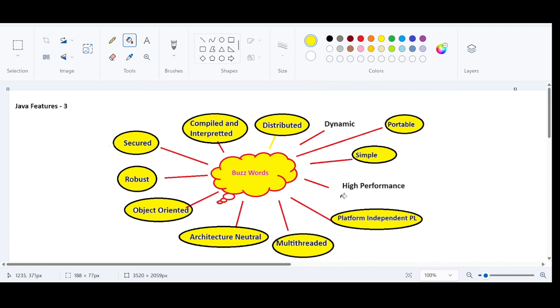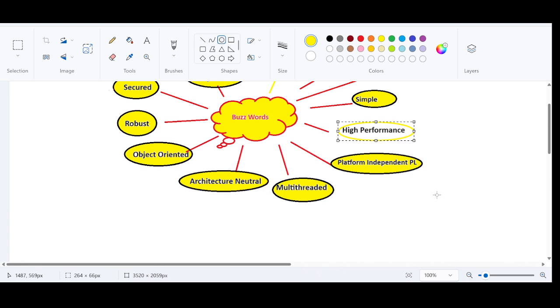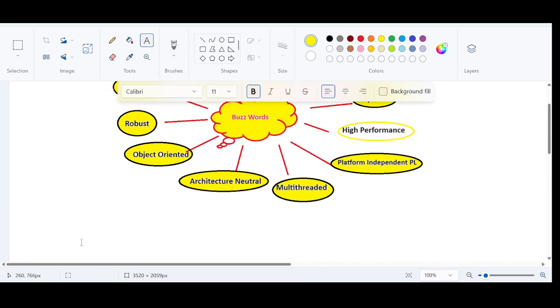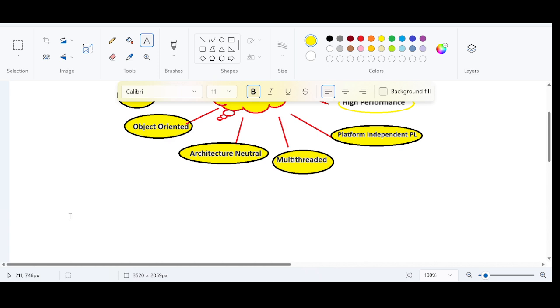So now we have to see why Java is considered a high performance programming language and why it is also called a dynamic programming language. We will understand this too today, right? So let us understand why a Java program is considered to be a high performance programming language. High performance.